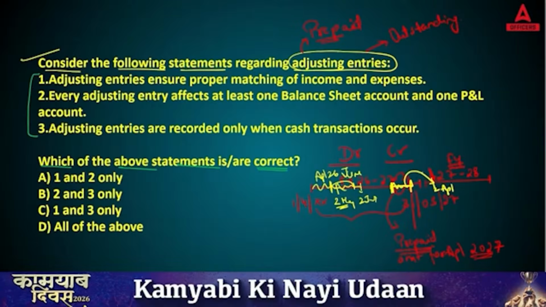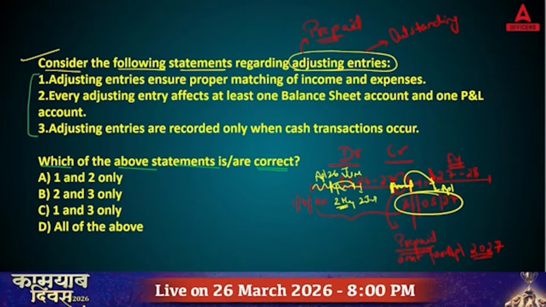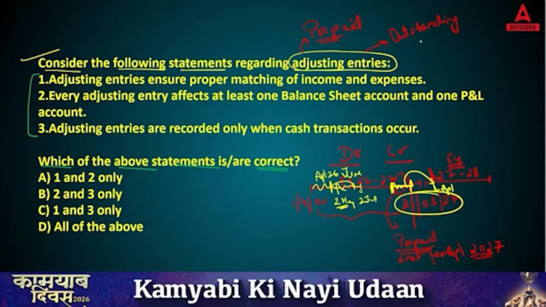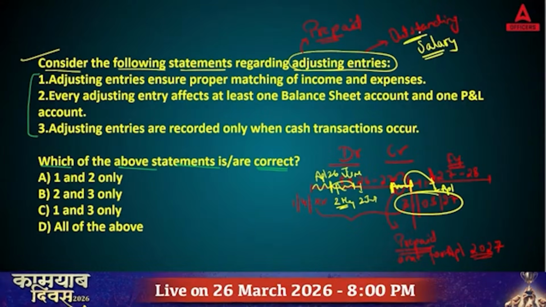But we are closing our books on 31st March. You have done your services during the March month, but you will get the salary in the next financial year, that is 2nd April. So in this case, your books will show your salary as outstanding salary. Outstanding means you have done your work, but the amount is yet to be received.